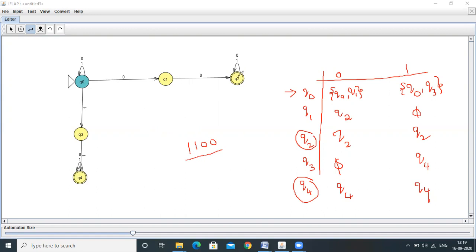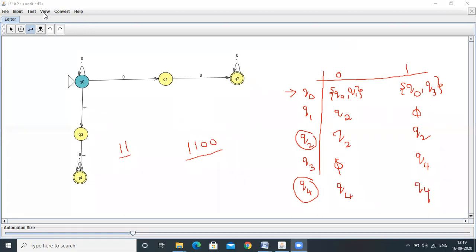If it goes in this direction, it will accept 00 as a substring. If Q0 on 1 Q3, Q3 on 1 Q4, Q4 on 0 Q4, Q4 on 0 again Q4. If it goes in this direction, it will accept 11 as a substring. So in NFA there are multiple paths.